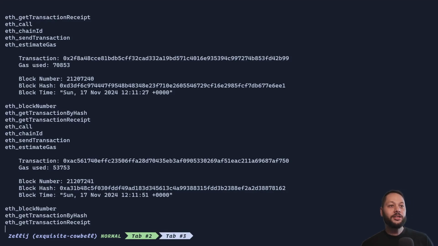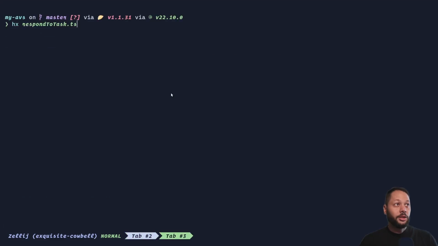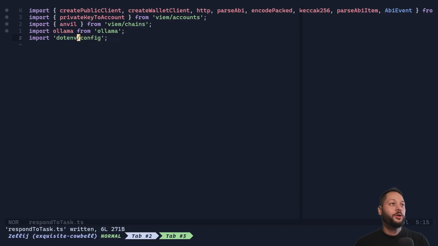Great, now all we need to do is create the operator script. So let's go ahead and create a file called respondToTask.ts. Again, we import a bunch of dependencies like before, the different clients, the transport, parse ABI, and a few other utilities from Viem. I'll show you how they're used below. We also import private key to account, the Anvil chain, and also we need to import Llama in order to interact with Llama, which is running on my machine. And again, the .env/config, which reads our .env file.